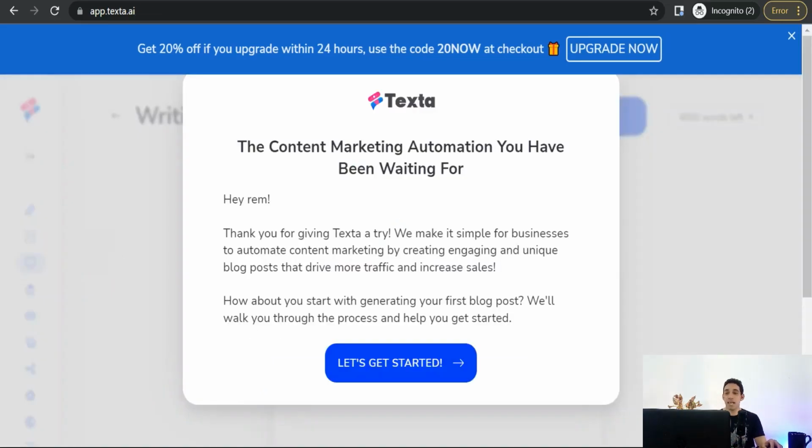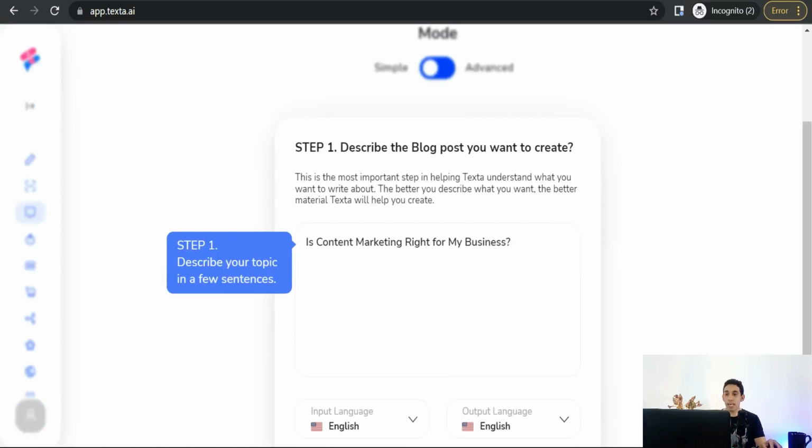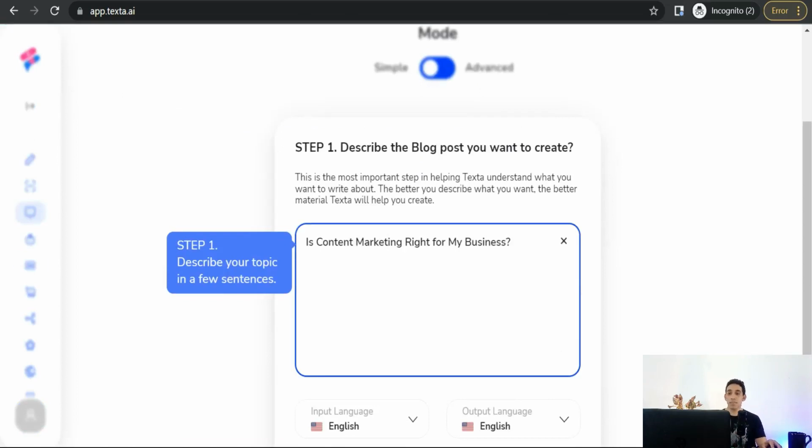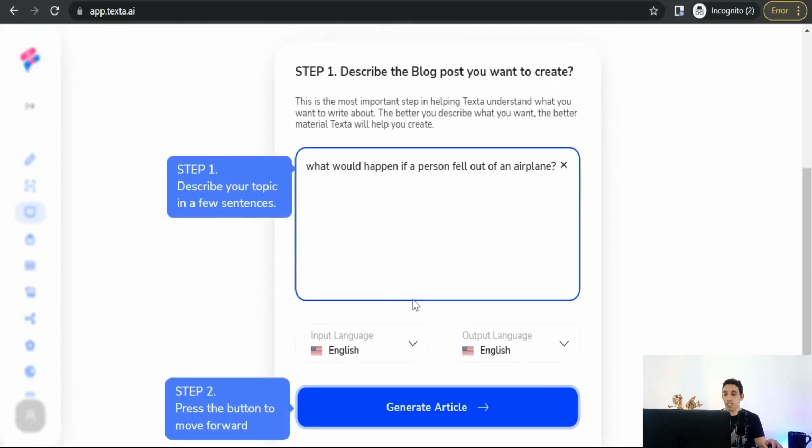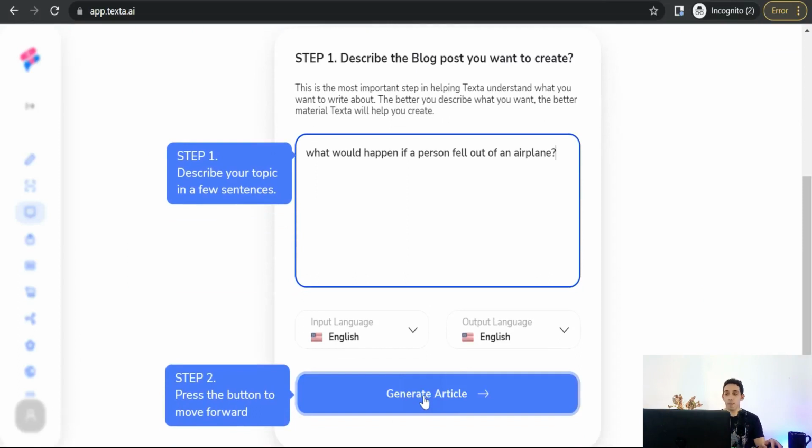That's it. And as a first glance, it gives you a chance to generate a blog post on any topic to test the speed and the quality of this amazing website. So let's get started here. Okay, and here you can insert some sentences to describe your content. So for example, we can type here, okay, and now we can just generate an article